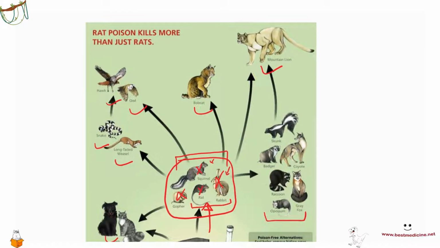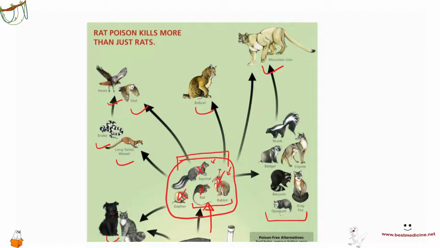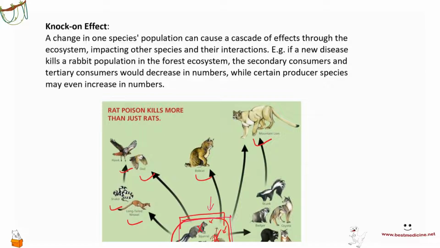And so knocking these off is not just going to affect this particular group of species, but also have a knock-on effect, kind of like dominoes, right? Knocking one domino would knock the next down, and so on, right? It results in a chain reaction. So that is a knock-on effect. If you remove a very key species that is playing a huge role in a given environment, it can have devastating effects on the entire interdependence, on the entire community.